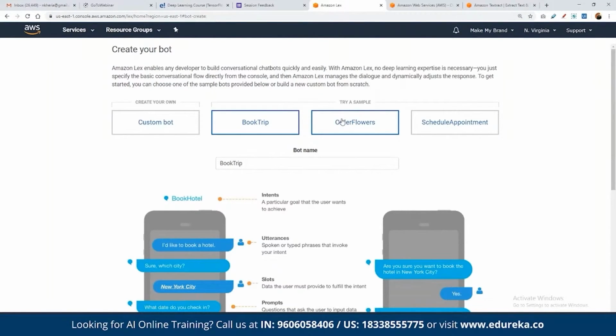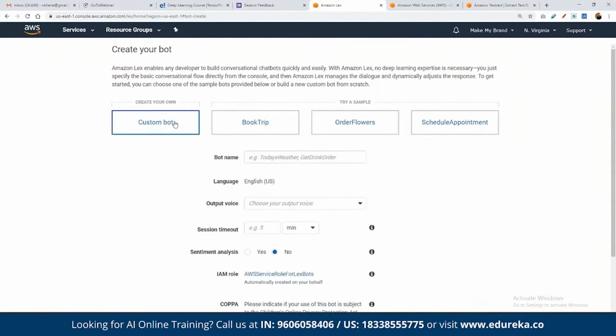And if we are building a chatbot for an appointment-based system, for example, a doctor's clinic, we may have some kind of service-based websites for which we want to create appointments, right? So for different use cases, we can use these predefined templates that we can customize, or we can go ahead and use our own custom bot that we can start creating from scratch, right?